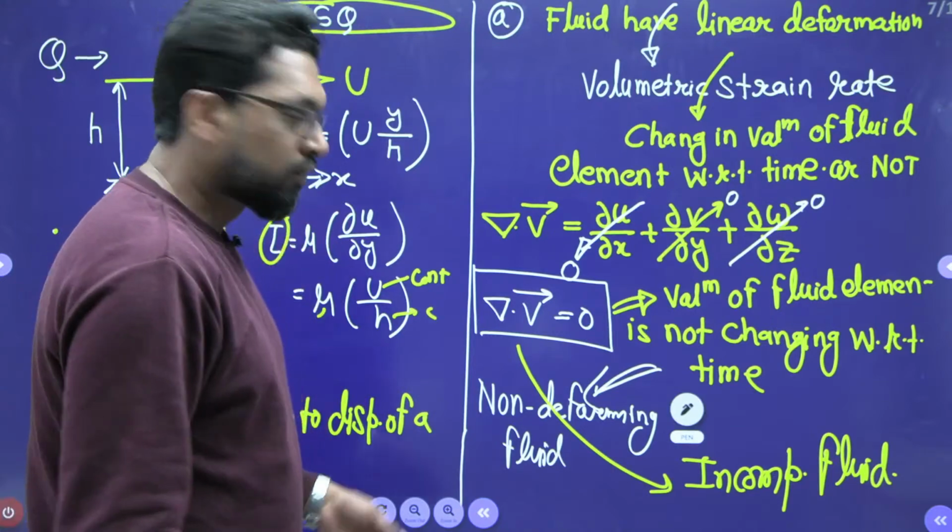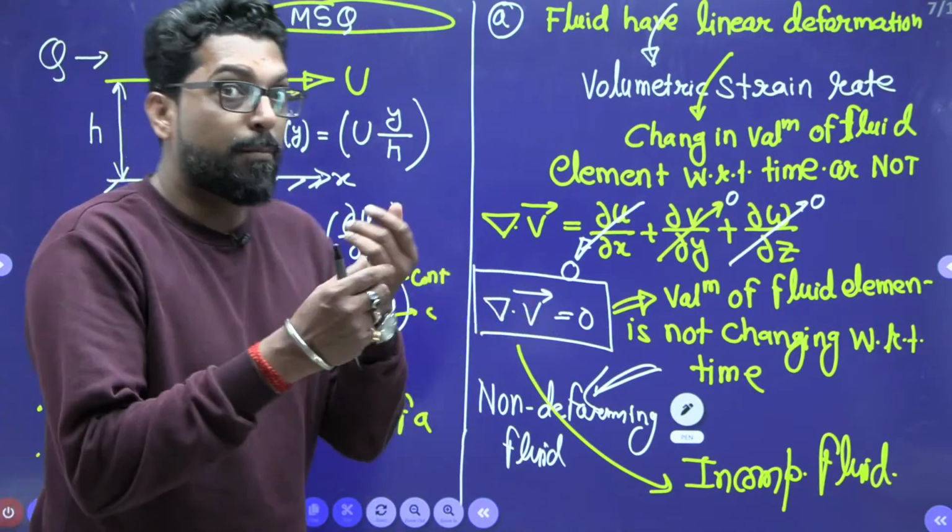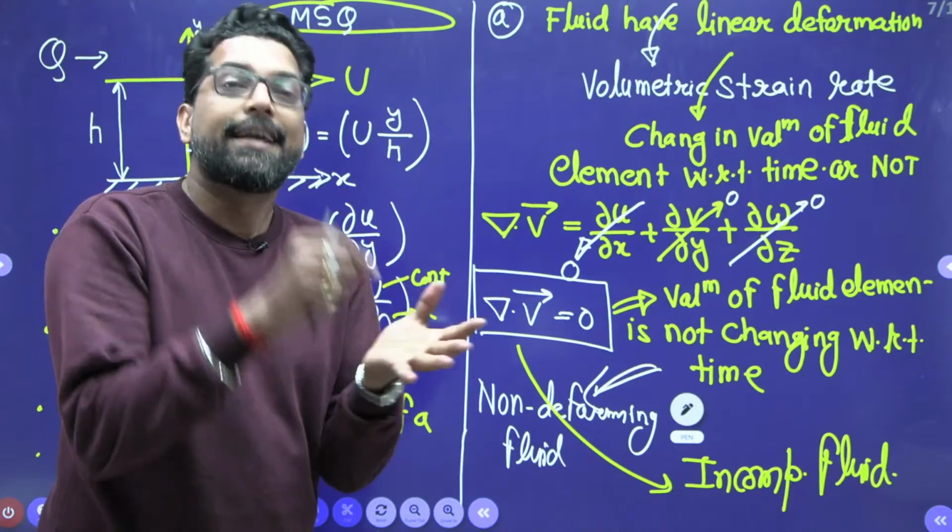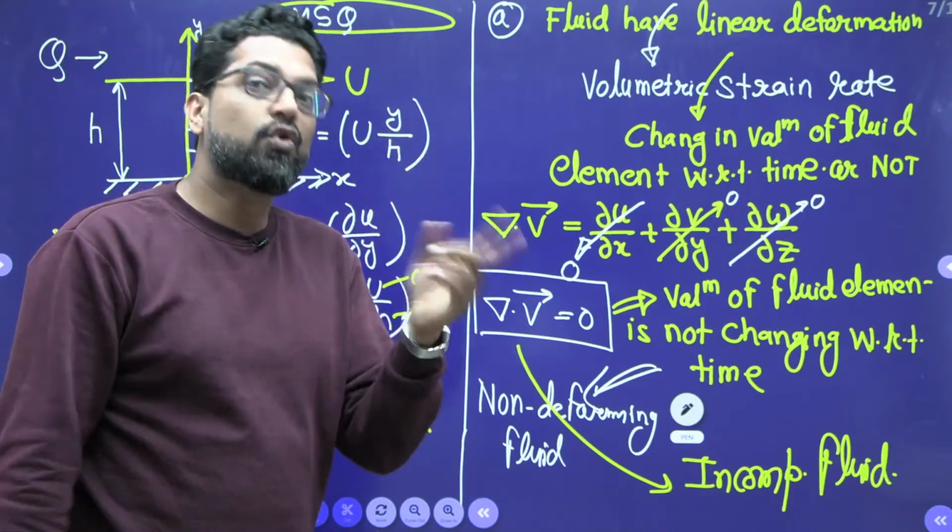So this is your non-deforming element, but it is rotating. It is rotating, and a U velocity is given.